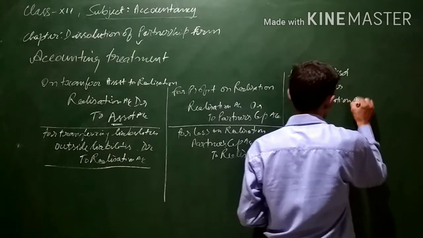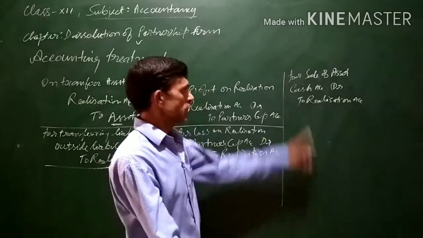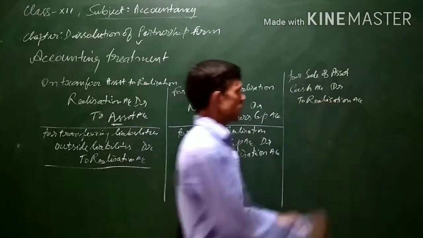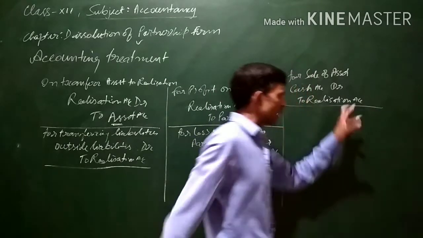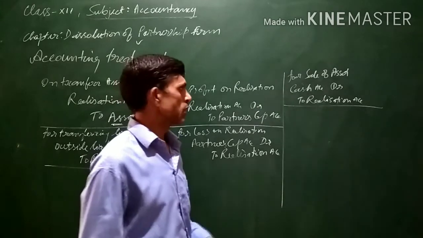When assets are sold, money will be coming into the business. This cash will be coming into the business. Increase in cash will be debited, and since this is a gain for the business, realization account will be credited, because realization account is a nominal account, and we know the rule for nominal account is credit all income and gain.